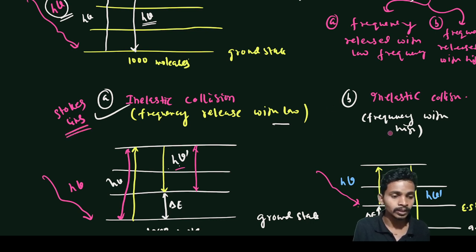And the ones with high frequency, we call anti-Stokes lines.